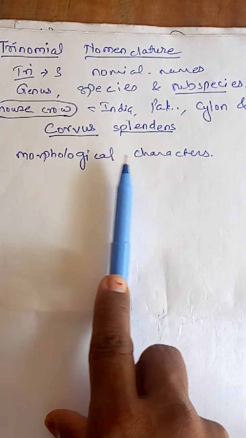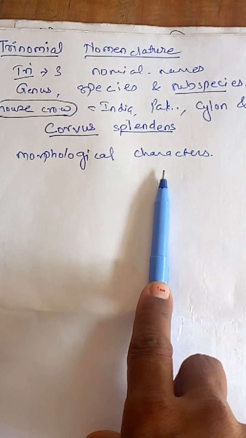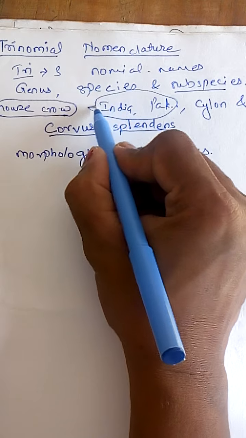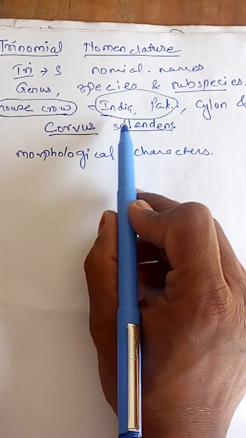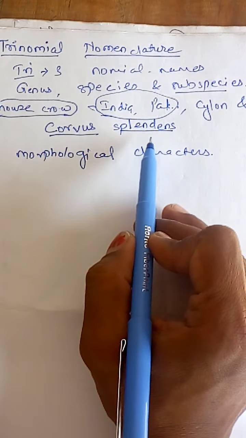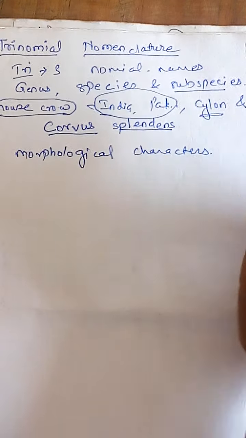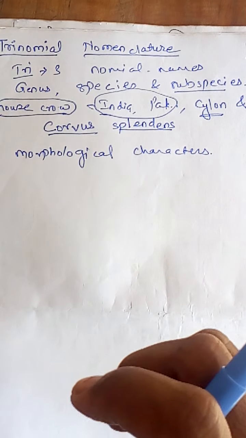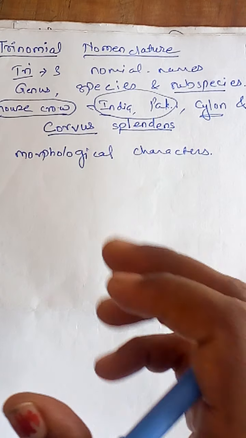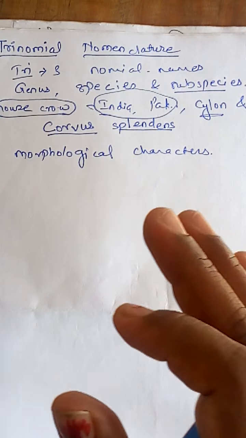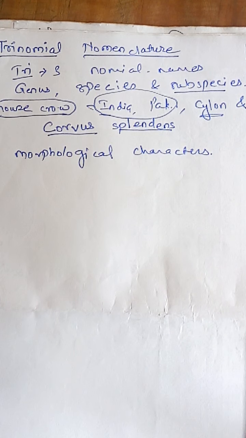Now these slight morphological differences are present in the house crow of India and Pakistan, but though they are different countries, in India and Pakistan the crow remains common and we call it Corvus splendens. But the crow present in Ceylon and Burma shows additional characters, that is, slightly changed morphological characters. For example, if we take 6 to 7 characters of the crow, suppose 6 characters remain the same but there is a slight change in a single character.